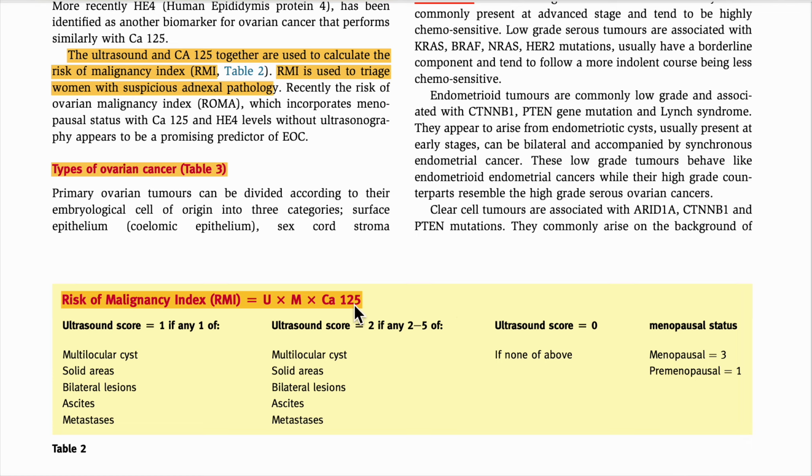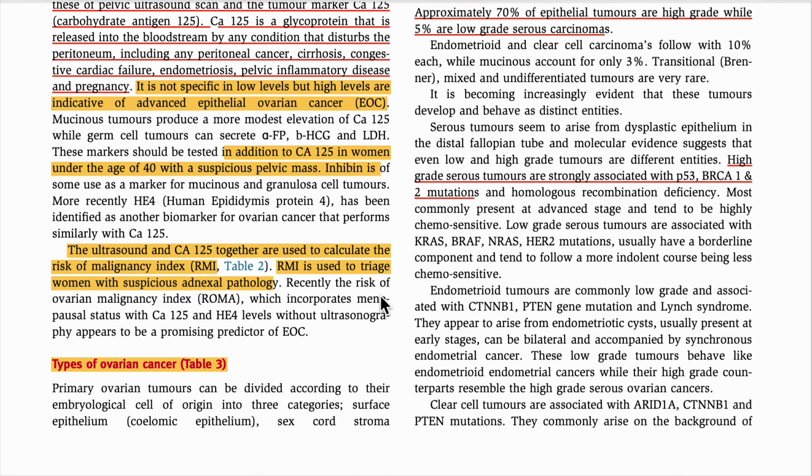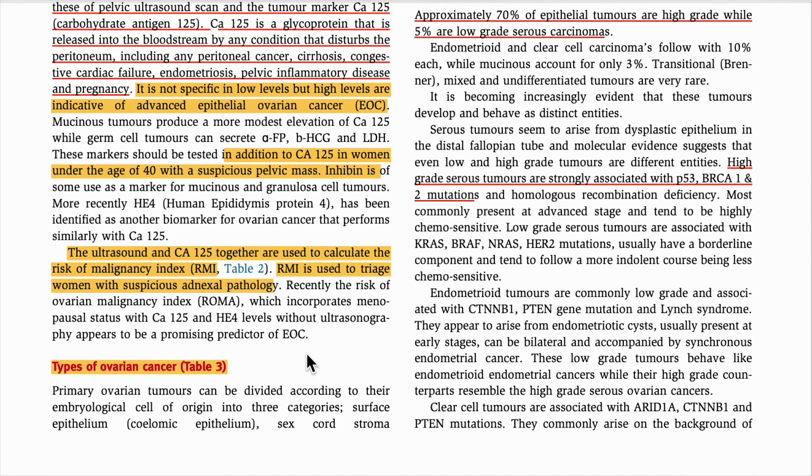If they give you the calculated value, they will give options A, B, C, D, or all of the above, whatever they give. So we have to understand, we will calculate ourselves, and then we will match whatever value they have given to us. Okay, we finish this. Now the other question is the types of ovarian cancer.